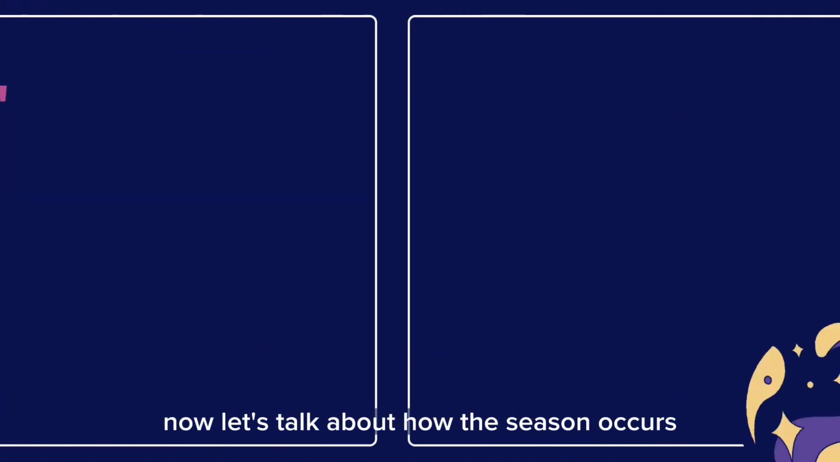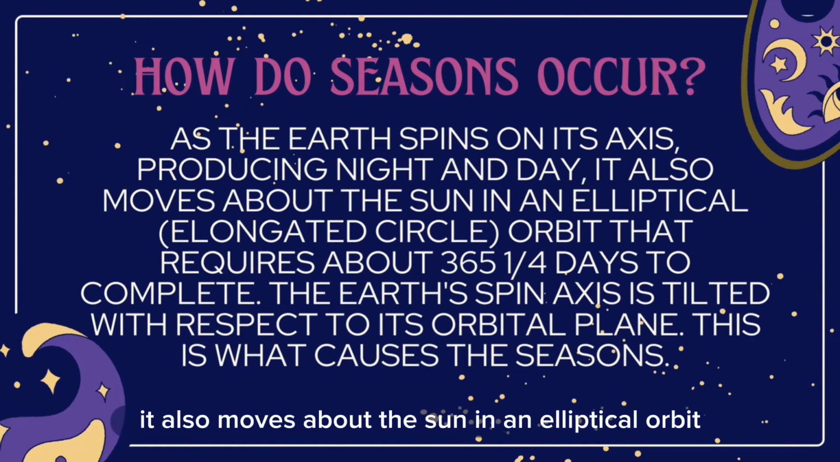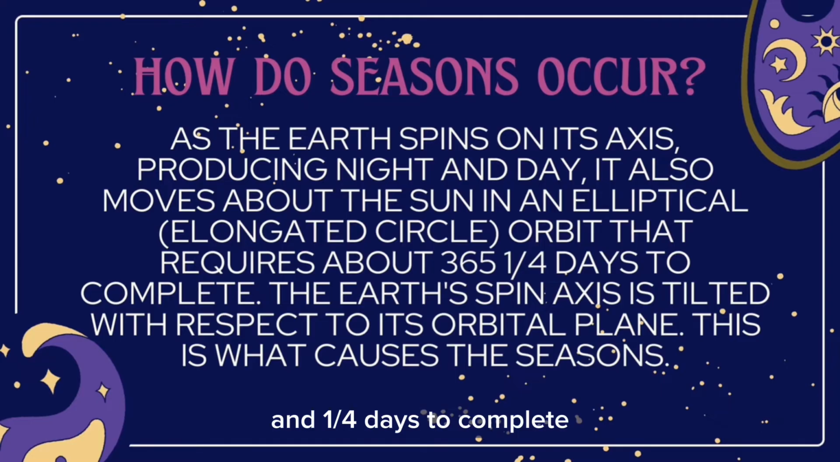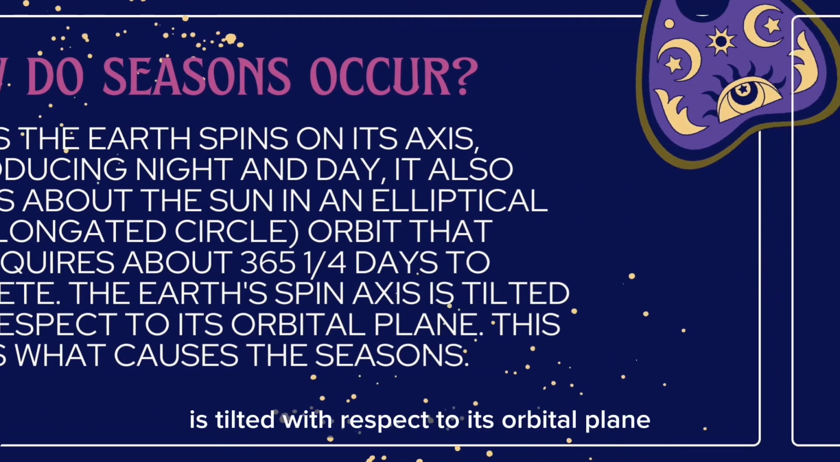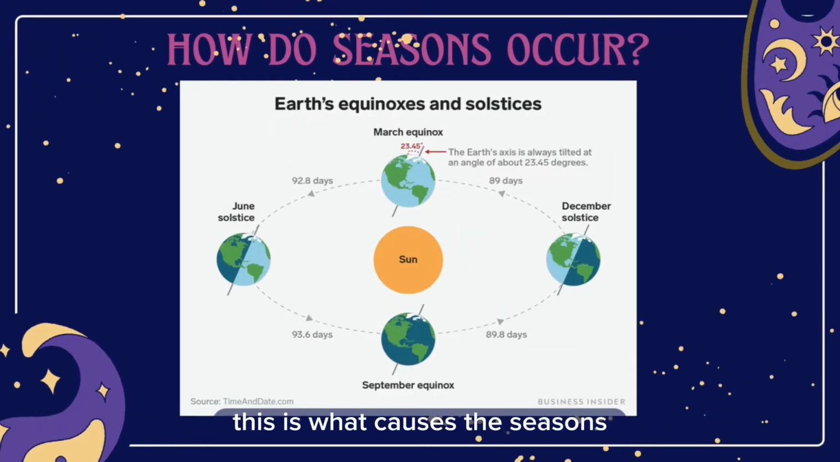Now let's talk about how the seasons occur. As the Earth spins on its axis, producing night and day, it also moves about the Sun in an elliptical orbit that requires about 365 and 1/4 days to complete. The Earth's spin axis is tilted with respect to its orbital plane. This is what causes the seasons.